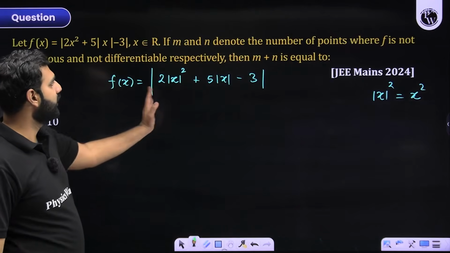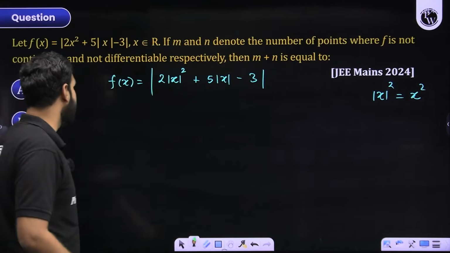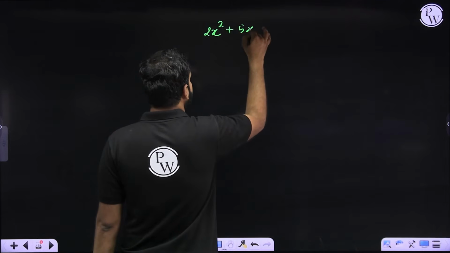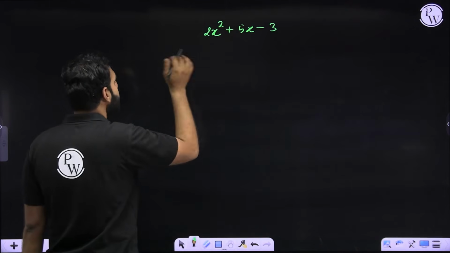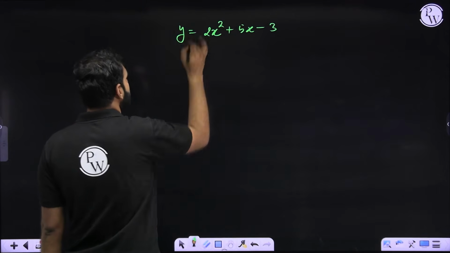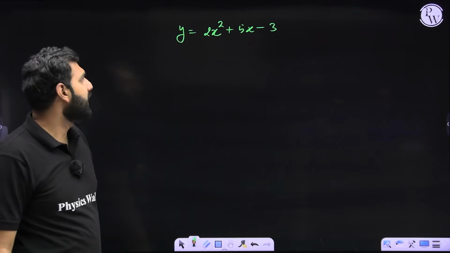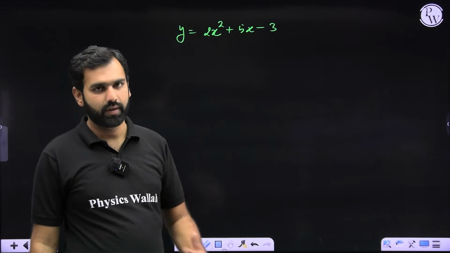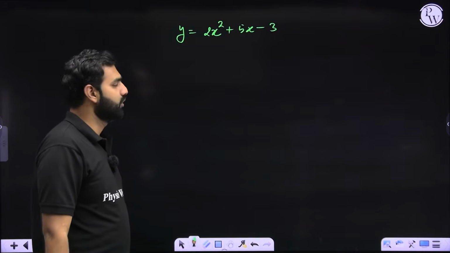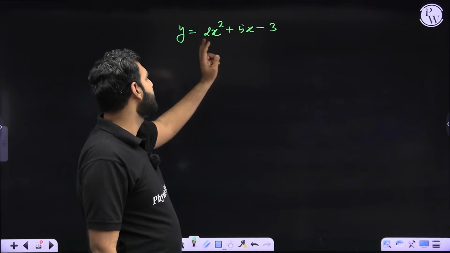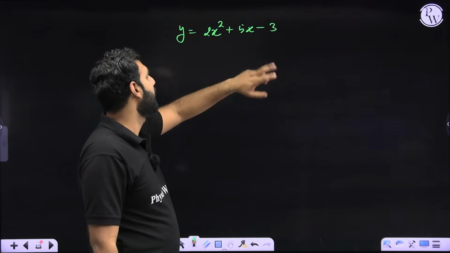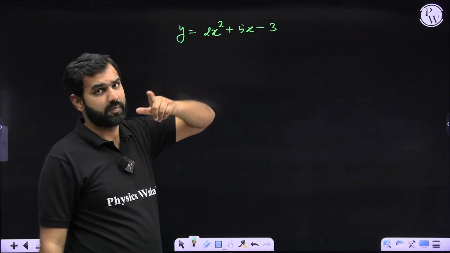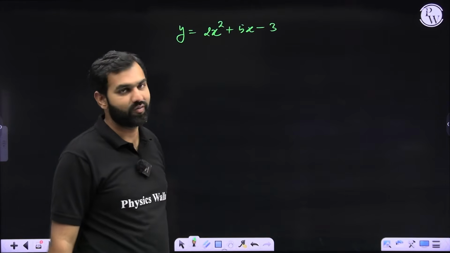Let's try and draw the graph of 2x square plus 5x minus 3. So let's say there is a function which is 2x square plus 5x minus 3. This is clearly a quadratic, a parabola will be there. Let me try finding its roots so that I can draw a more proper curvature of this function. I can see that 2 into 3 is 6 and 5, so yes, I can split it as plus 6 and minus 1, which means I can find its roots.